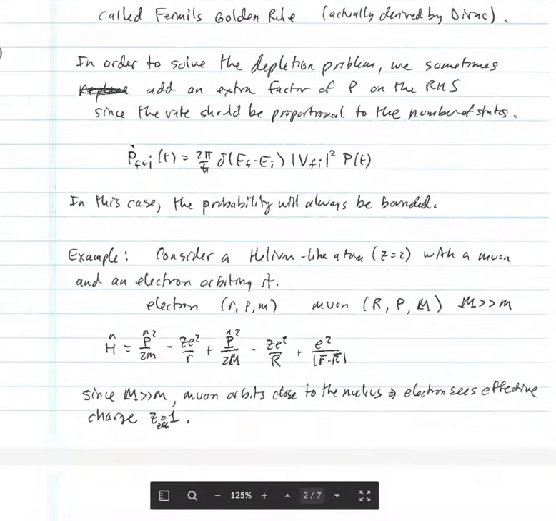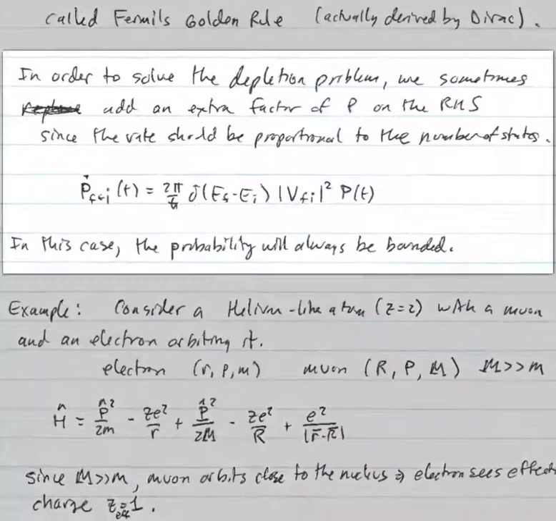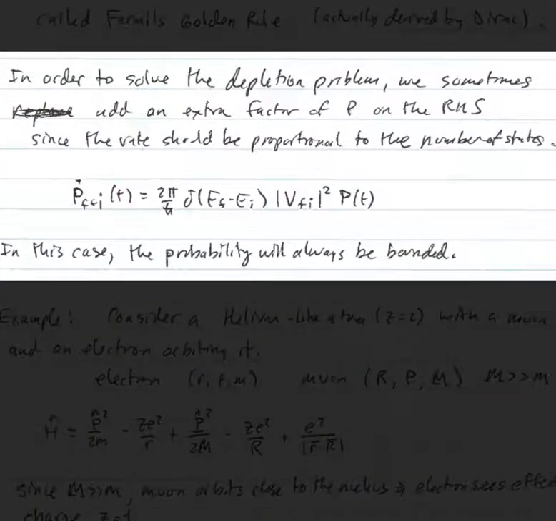Now, as we were talking about before, when we do time-dependent perturbation theory, we do have to worry about the fact that if I'm doing transitions from a state, eventually at some point there's nothing left for me to have transitions from. That's called the depletion problem. And sometimes, in order to solve that depletion problem, in a completely ad hoc way, we add an extra factor of P on the right-hand side of that rate equation. So we would then get P dot, the transition from the initial to final state as a function of t, is 2 pi over h bar delta of Ef minus Ei, Vfi modulus squared, times P of t.